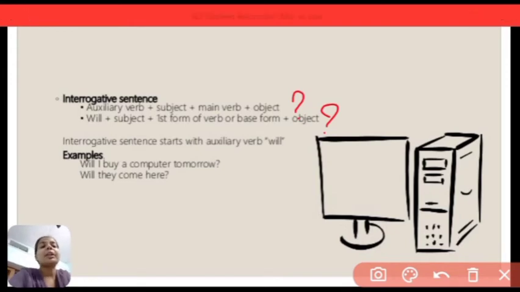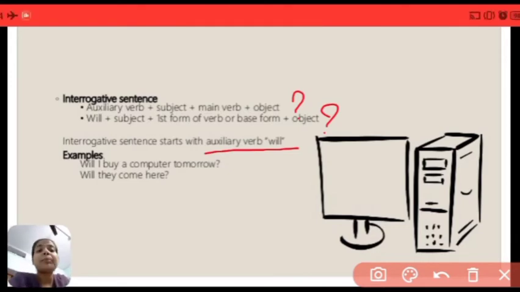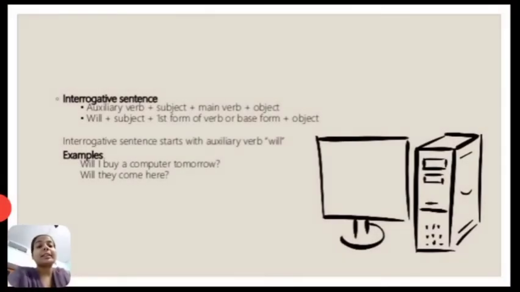Okay, so we can use will with all the types of subjects. Interrogative sentences in the simple future tense start with the auxiliary verb will. Like, will I buy a computer tomorrow? Will they come here? Will you watch a film this weekend? Will you meet me at the mall? Will he arrive on time? Okay, these all are examples of interrogative sentences.